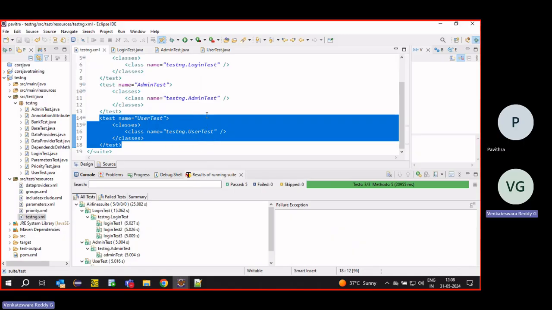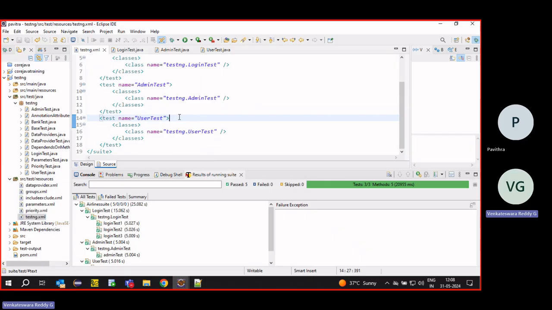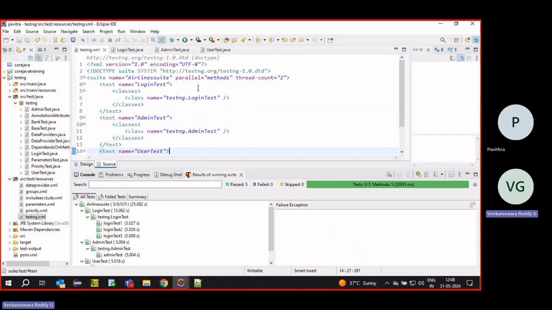Right. So what will happen? We can execute more test cases within less time. Right. We can give either 2 threads, 3 threads, 4 threads based on our resource capacity, our RAM and memory capacity. Based on that, we have to give.